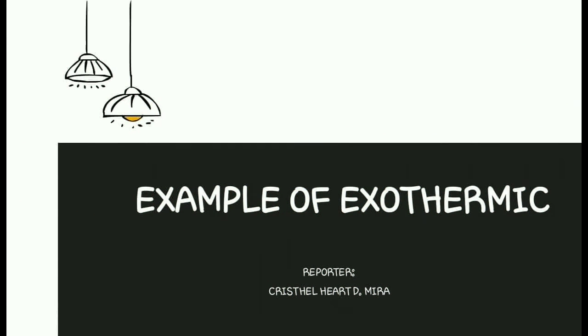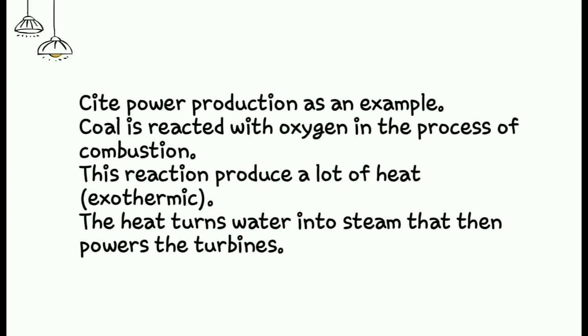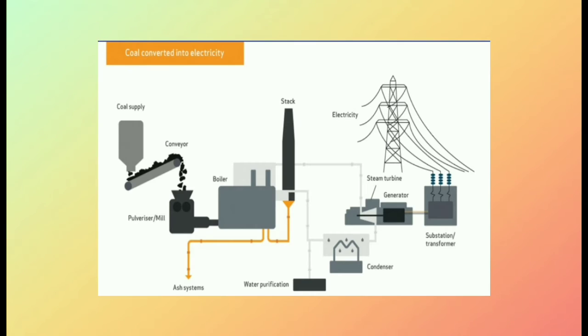Before we talk about the example of exothermic, let us know what exothermic is first. So exothermic is a reaction or process accompanied by the release of heat, a compound formed from its constituent elements with a net release of heat. One of the examples of exothermic is power production, or yung produksyon ng kuryente. Nagre-react ang carbon sa oxygen sa proseso ng pagkasunog, and this reaction creates a lot of heat that is called exothermic. At ang pag-ikot ng init o singaw ng tubig na nagpapagana sa mga turbine ay nakakatulong sa produksyon ng kuryente.